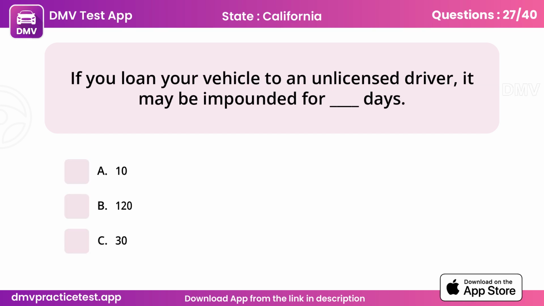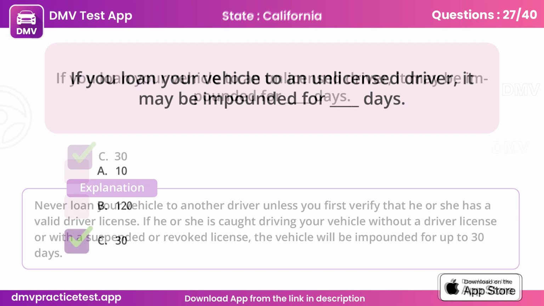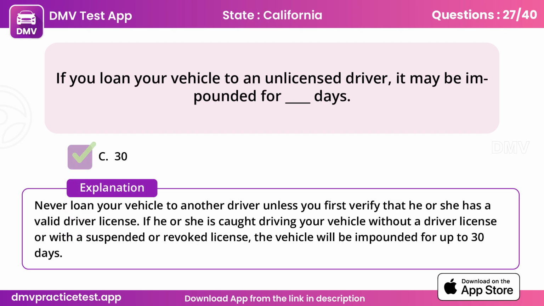Question 27. If you loan your vehicle to an unlicensed driver, it may be impounded for how many days? C. 30. Never loan your vehicle to another driver unless you first verify that he or she has a valid driver license. If he or she is caught driving your vehicle without a driver license or with a suspended or revoked license, the vehicle will be impounded for up to 30 days.